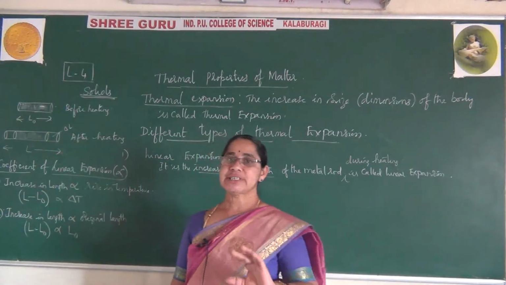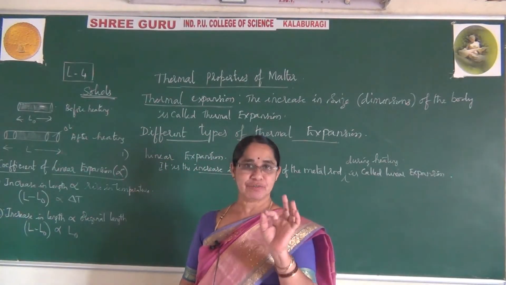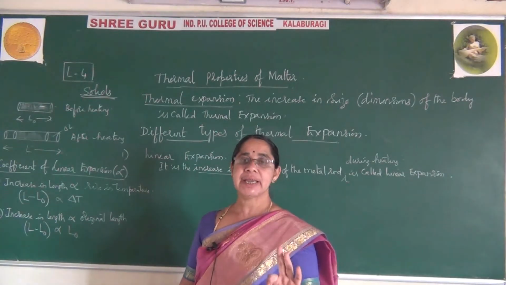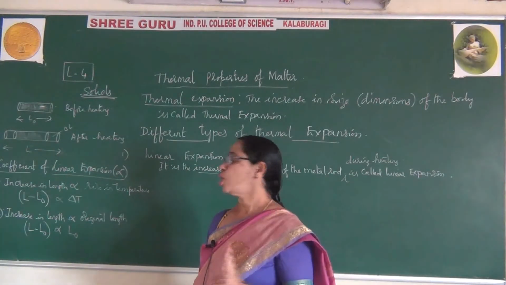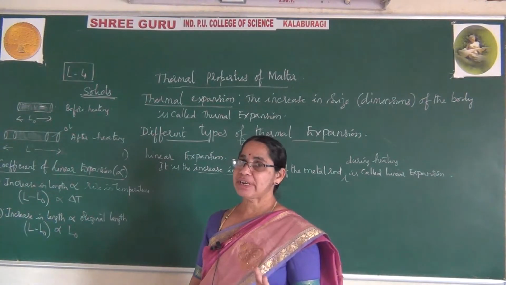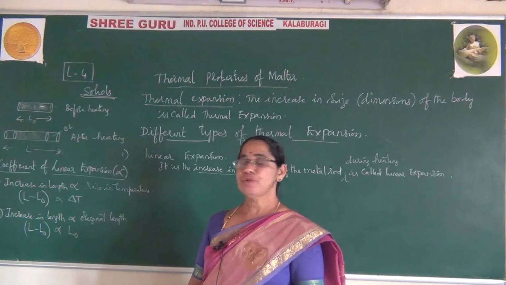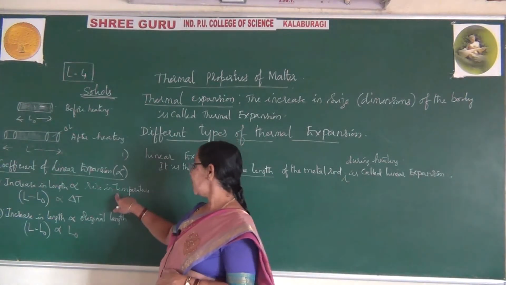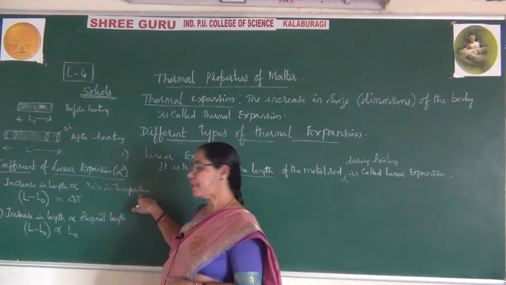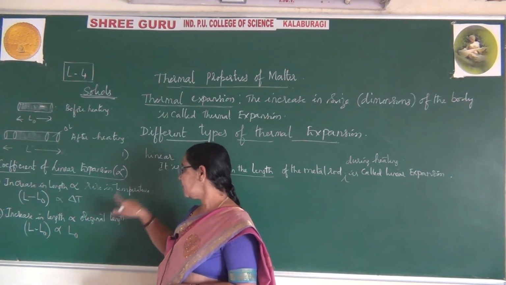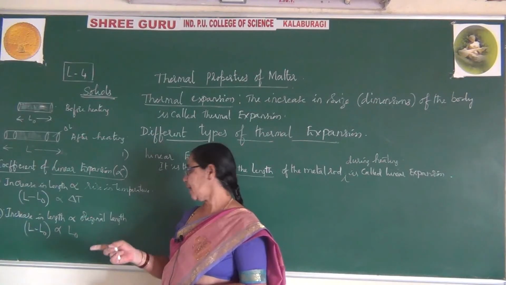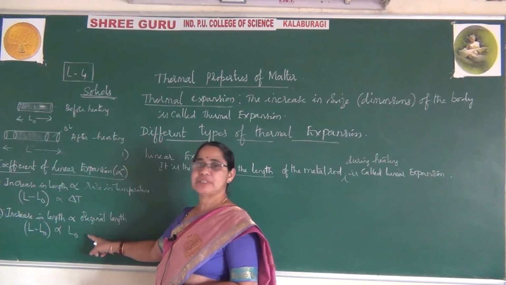So when you heat it, you are raising the temperature. For a small rise in temperature it is delta T. So this depends on two factors. The coefficient of linear expansion mainly depends on two factors. One is increase in length is directly proportional to rise in temperature. Second, increase in length is directly proportional to original length. So now you have got this expression.